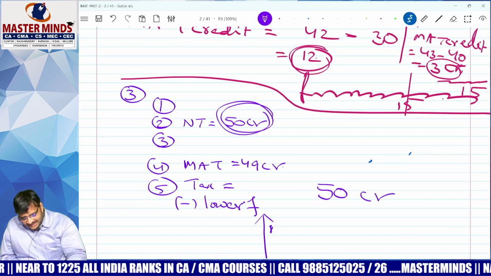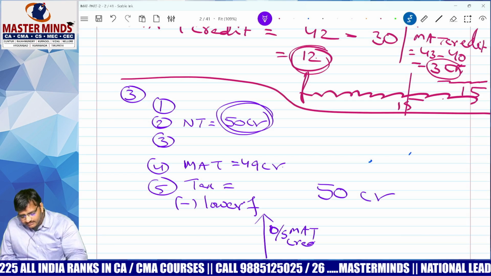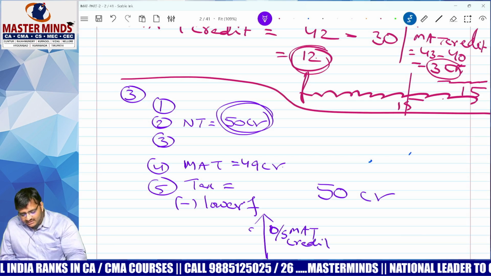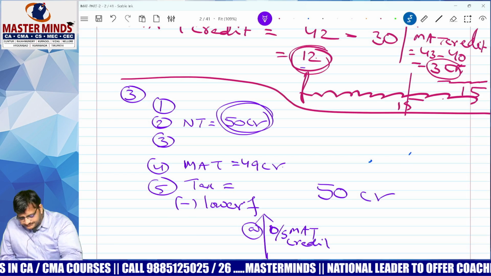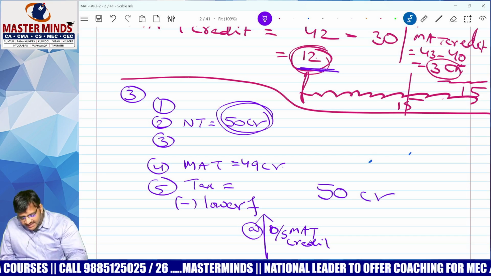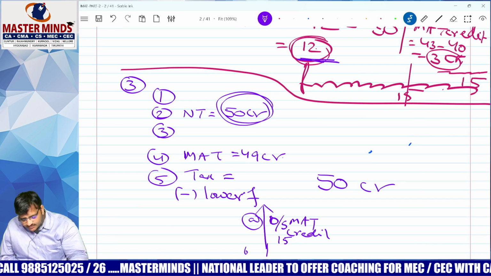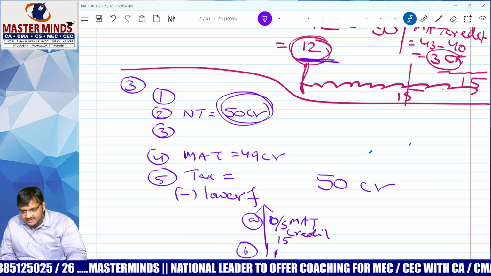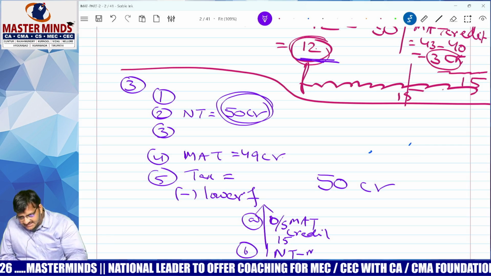No, lower of outstanding MAT credit. Sir, tell me, what is the total outstanding MAT credit in your account? 12 crore plus 3 crore. Total how much? 15 crore. Okay? Small b: what is that? Normal tax. Very good. Actual tax minus MAT.